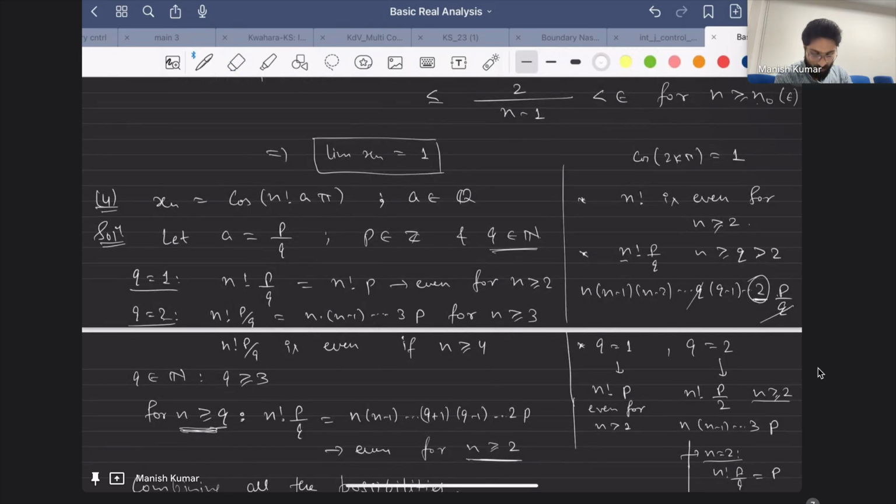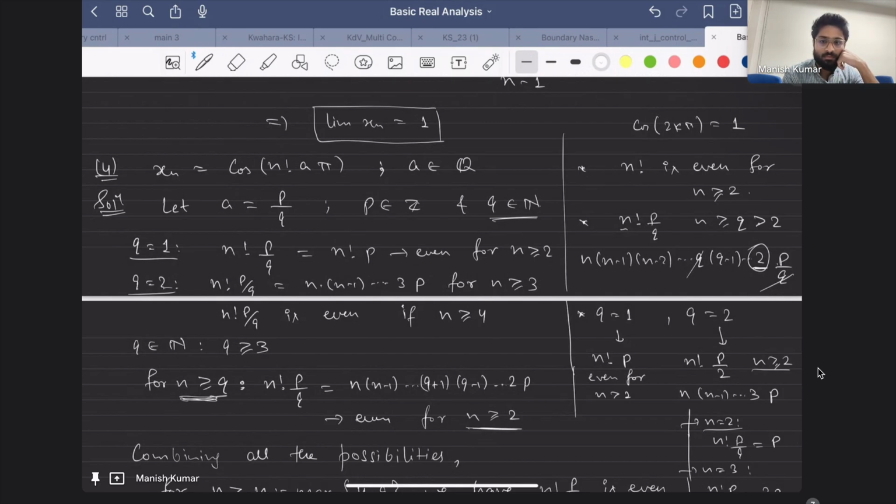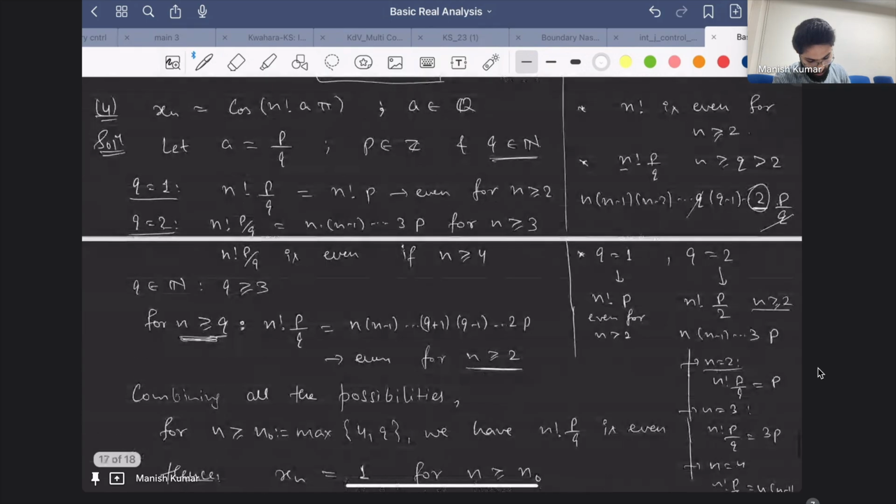When q is equal to 2, what you have written is n factorial into p by q is odd. If q is equal to 2, then I'm writing this representation, and this formulation is fine. Now what you are saying, this is going to be odd?